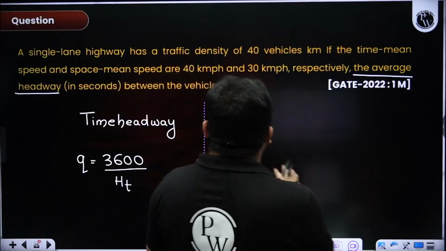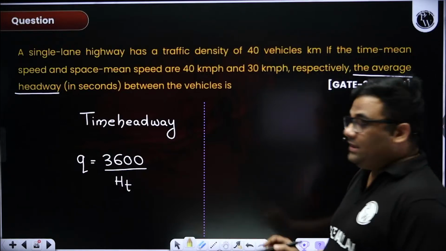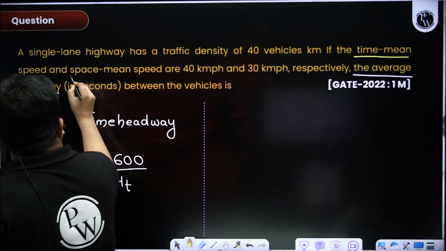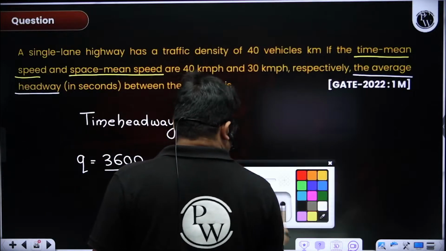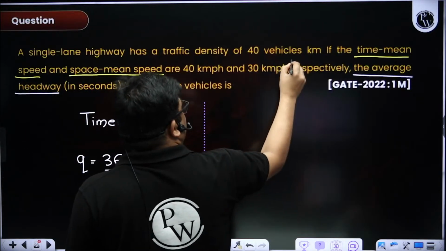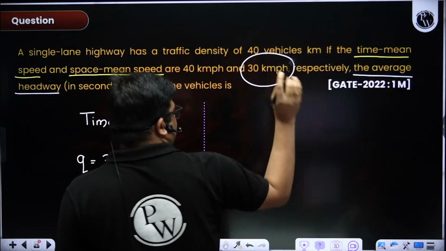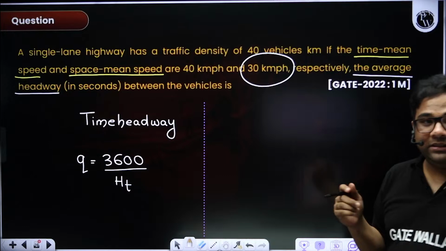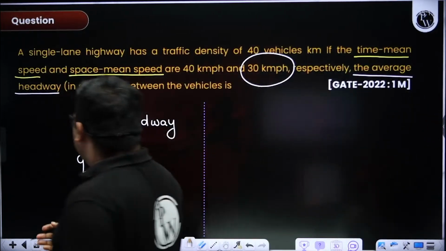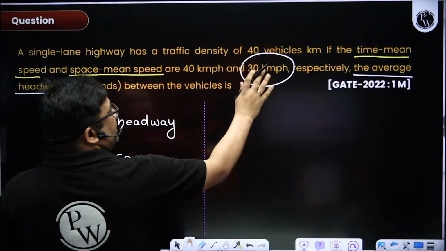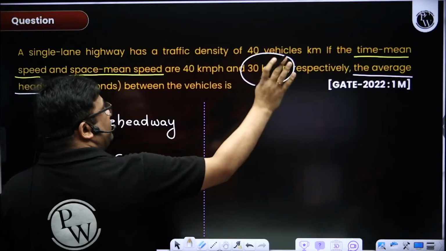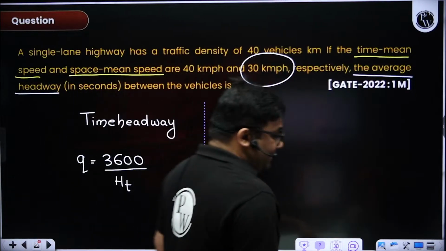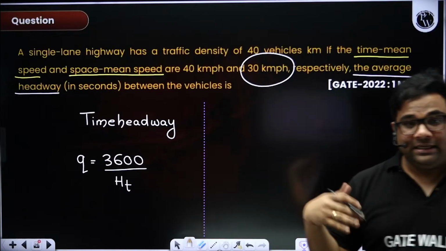Okay, 3 seconds, very easy question. Now here the confusion is, time mean speed is given and space mean speed is given, right? In traffic studies, we always use the space mean speed. I told this yesterday also while we were revising. We don't use the time mean speed, because the space mean speed gives more realistic data.